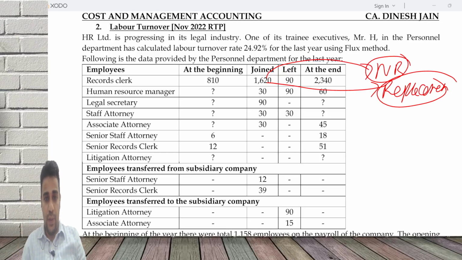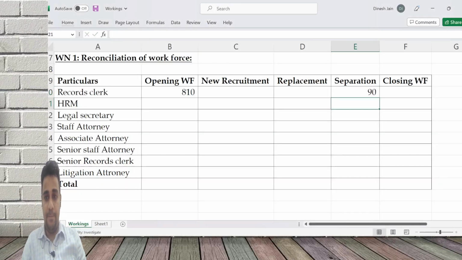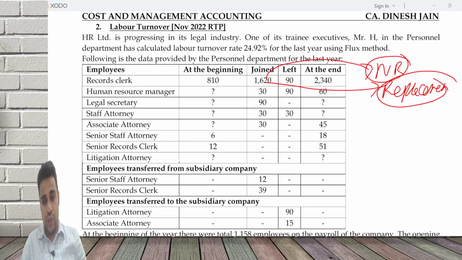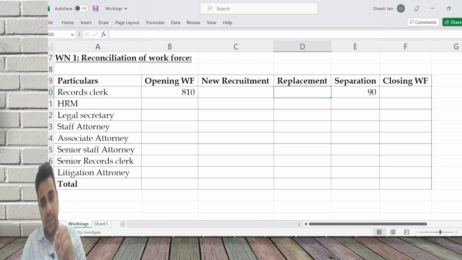Separation is 90. New recruitment, the question has given, is 1620. What I am assuming is that of this 1620, 90 people came in place of those who left. Whoever left got replaced. New people is 1530.